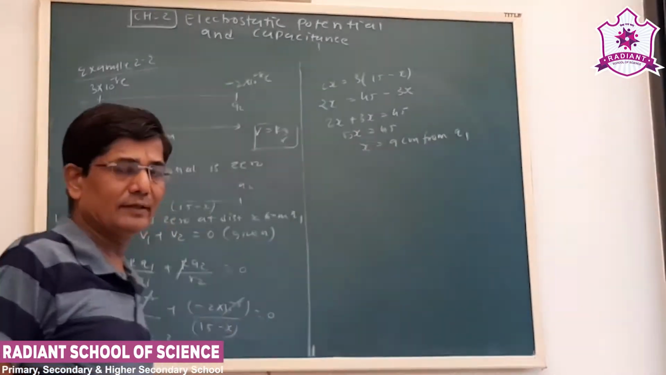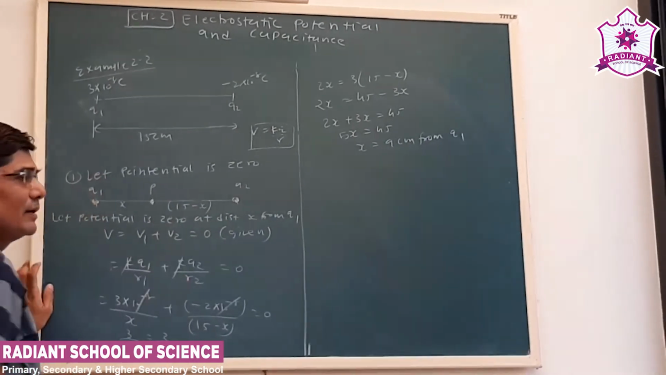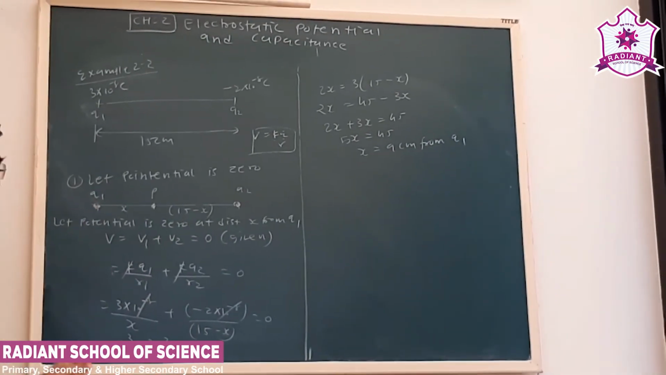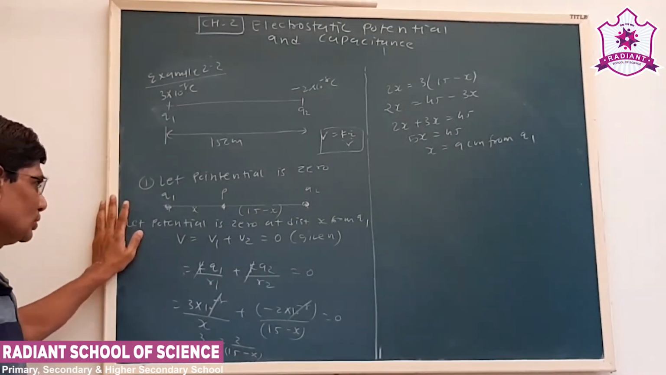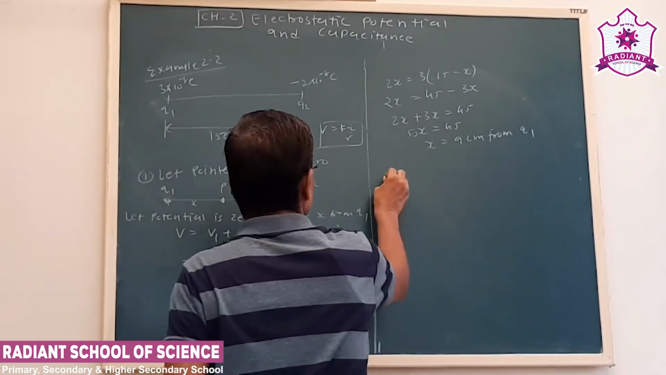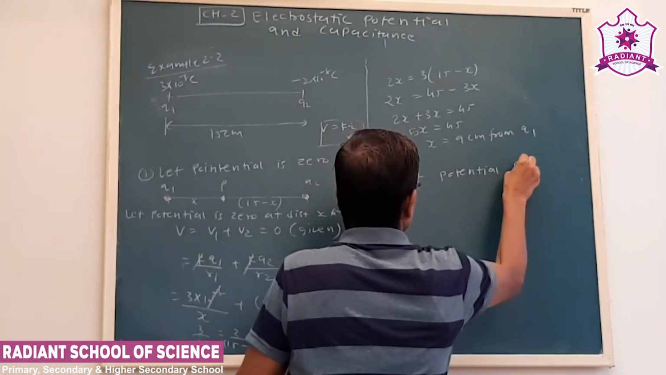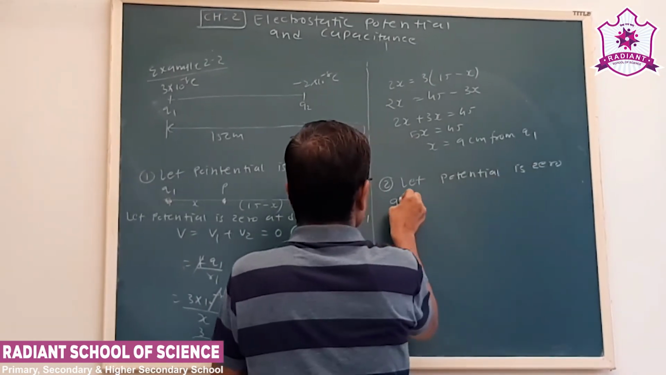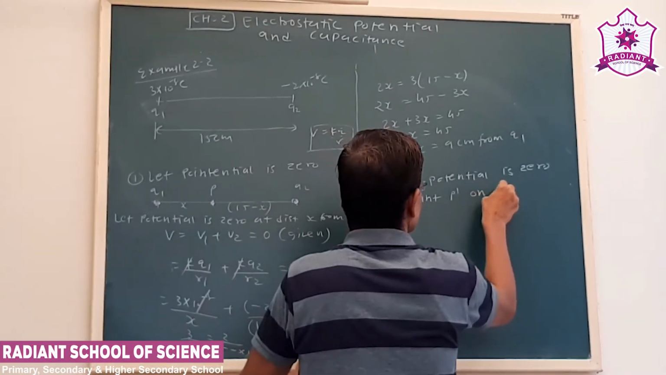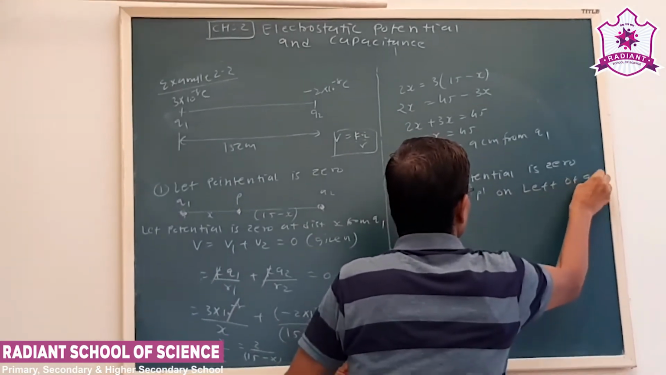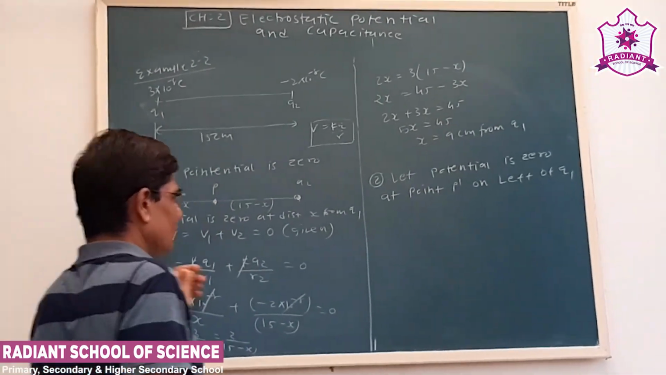Now this is the first possibility, where we assume that point P is lying between the two charges. Let us say we assume that the point P dash is outside the two charges. So second possibility: let potential be 0 at point P dash on the left of Q1. Now we assume that point P dash is on the left of Q1.